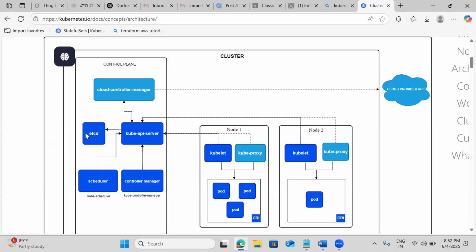Like the other day we kept S3 for the state file. This way we can. But etcd itself is a NoSQL kind of database. It's not an RDBMS. Nowadays there are some alternatives coming to etcd also. That means etcd is not mandatory. Some other NoSQL databases also are supported, but mostly we are using etcd itself.